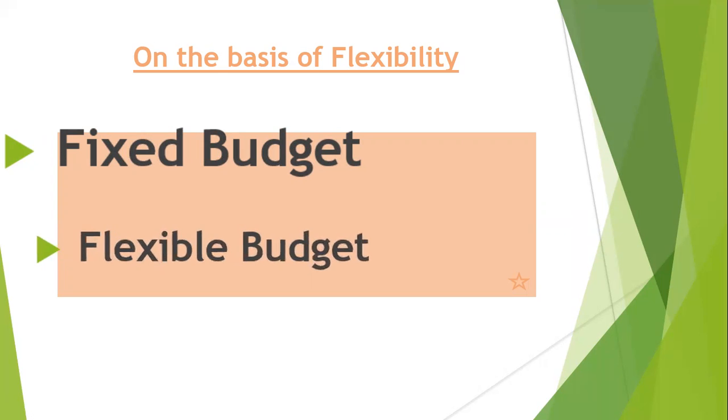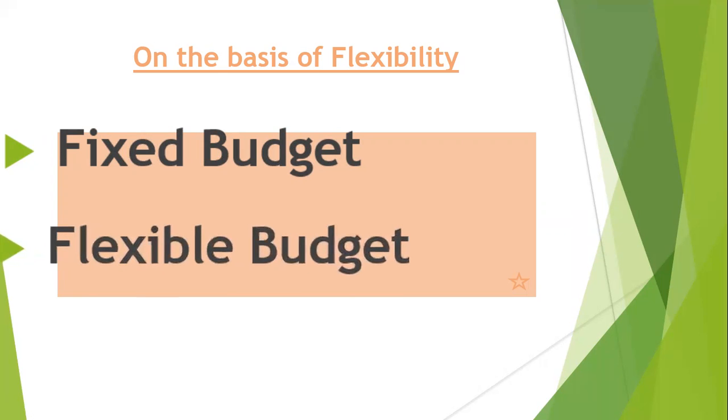Now this is the second type, that is flexible budget. Flexible budget is what? Sometimes the season will change, the market environment will change, and we are not doing the production at our full capacity. At that time, we are using the flexible budget. Why?